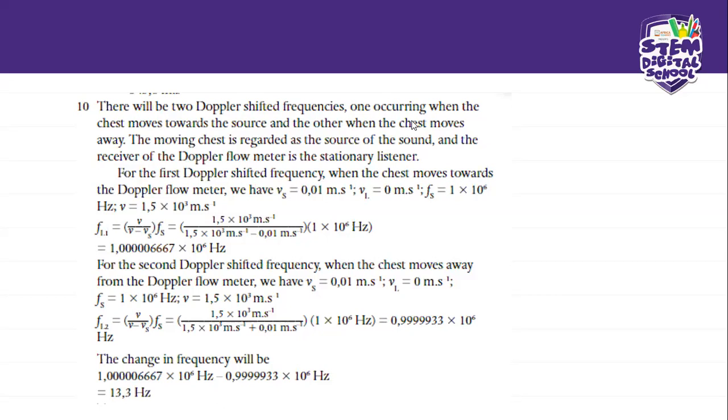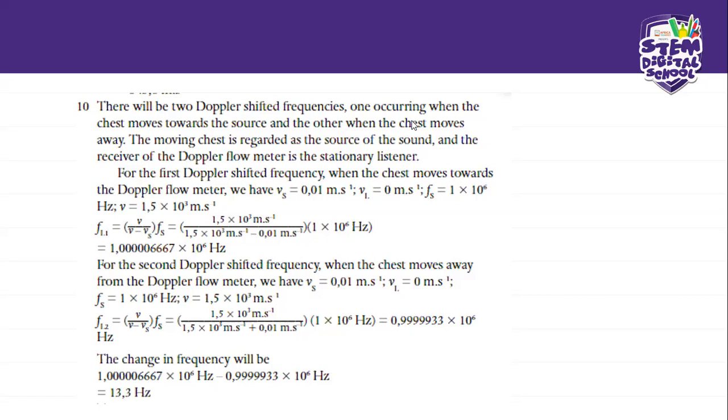It will be the baby, right? And the receiver of the Doppler flow meter is the stationary listener. So the stationary listener is the holder of the ultrasound, which is the doctor in this case. Okay, so they are stationary. So the velocity in this case will be 0.